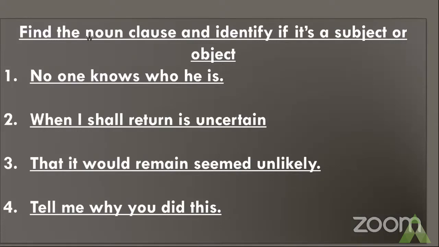The answer is, children, when I shall return. When I shall return is the noun clause, and here it is the subject in this sentence. The noun clause is acting as the subject in this sentence. When you ask the question, what is uncertain? You get a reply, when I shall return. Hence, this is the subject. The noun clause has taken the role of the subject in this sentence.